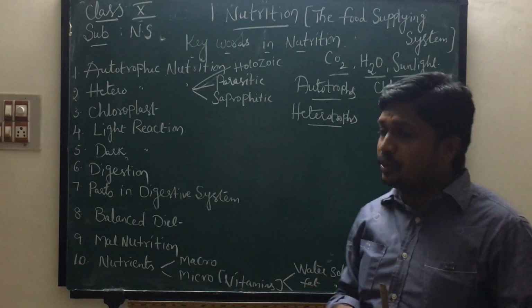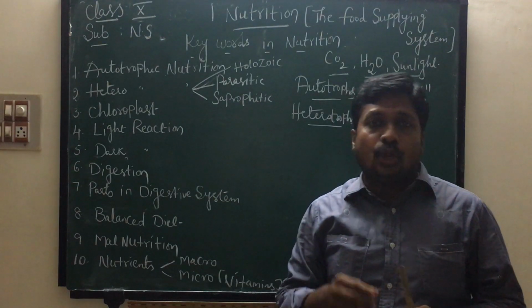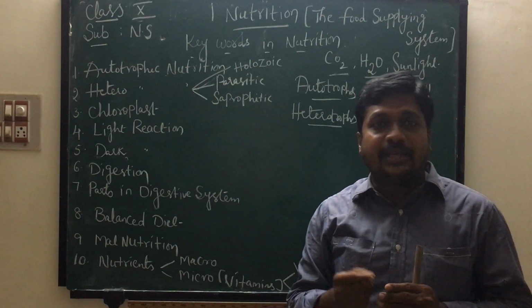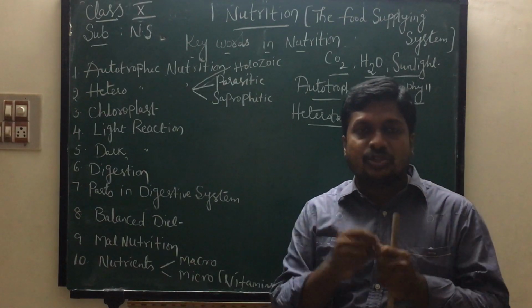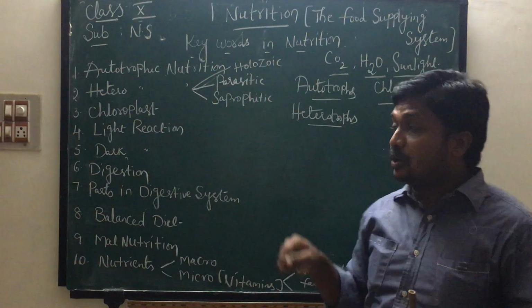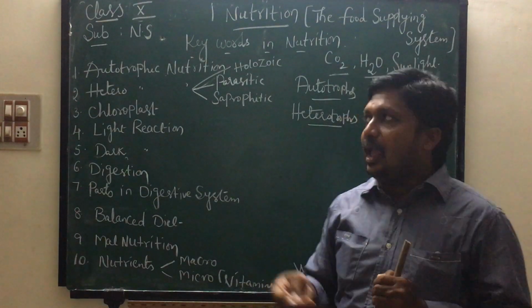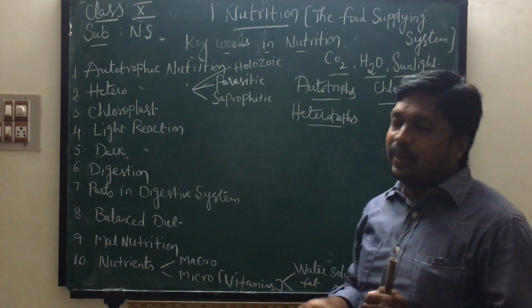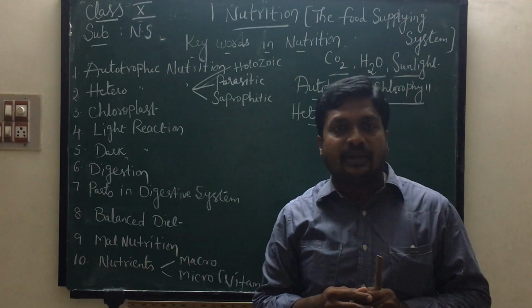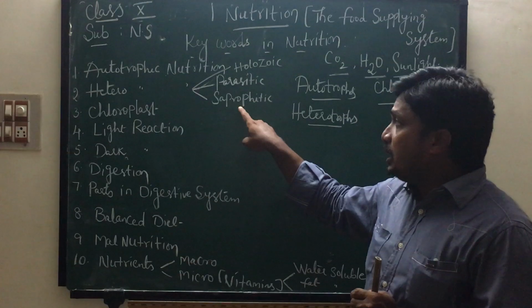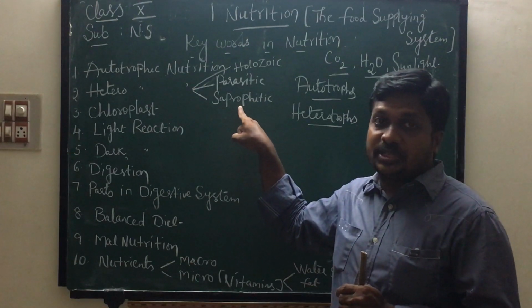In parasitic nutrition, we can find two organisms. One is the parasite and the other one is the host. In this association, the parasite gets benefit and the host gets loss. Example, we already learned parasitic nutrition is found in Cuscuta plants. And the third one is saprophytic nutrition.